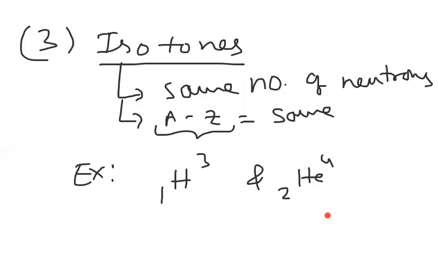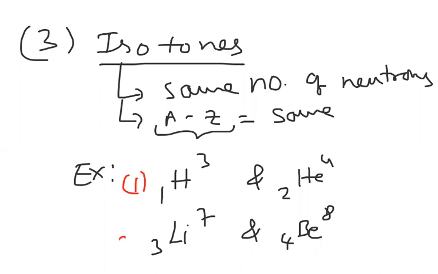Let me take one more example: lithium 3Li7 and beryllium 4Be8. For lithium, the mass number is 7 and the atomic number is 3, so 7 minus 3 is 4 neutrons. For beryllium, the mass number is 8 and the atomic number is 4, so 8 minus 4 is 4 neutrons. Both have 4 neutrons, so these two are examples of isotones.